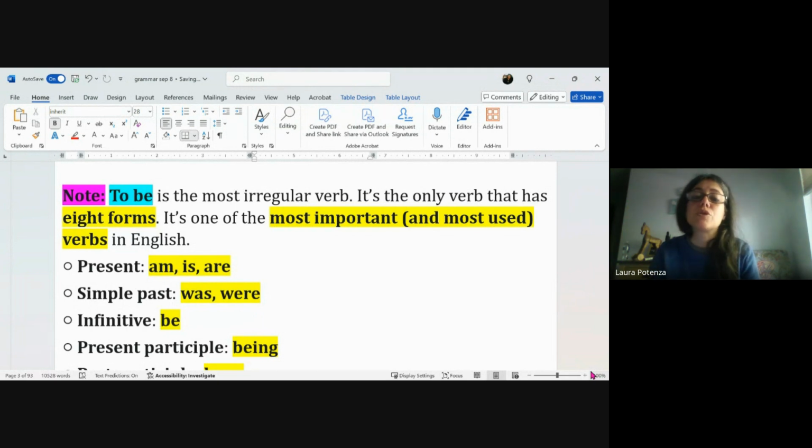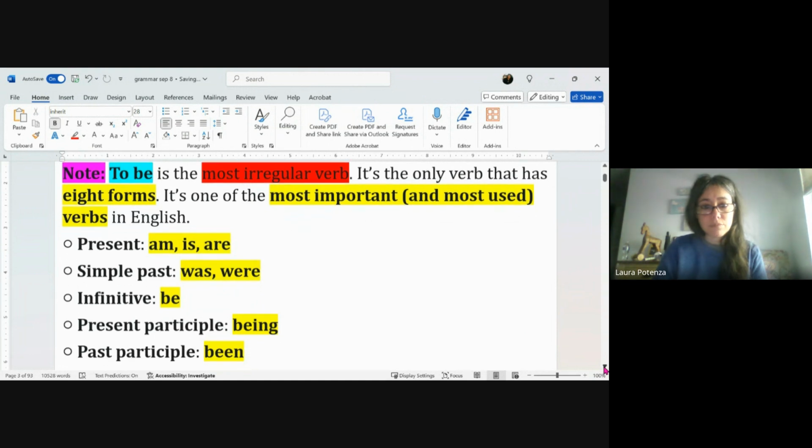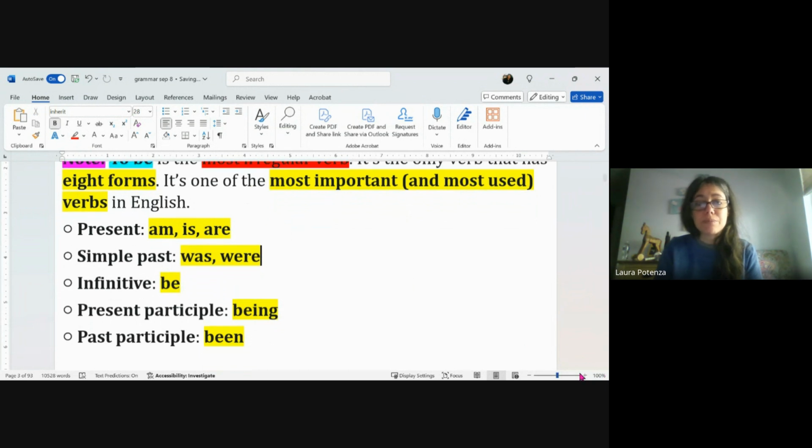So just to note, to be is the most irregular verb. It's the only verb that has 8 forms. It's one of the most important and most used verbs in English. So below we have the different forms. Present: am, is, are. Simple past: was, were. Infinitive: be. Present participle: being. Past participle: been.